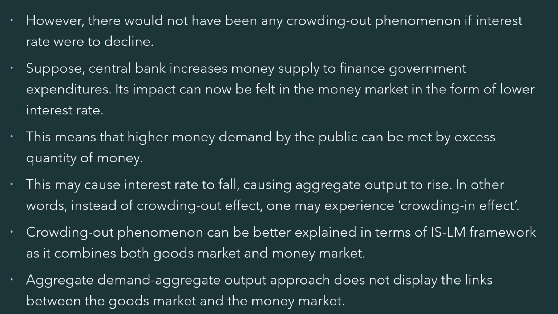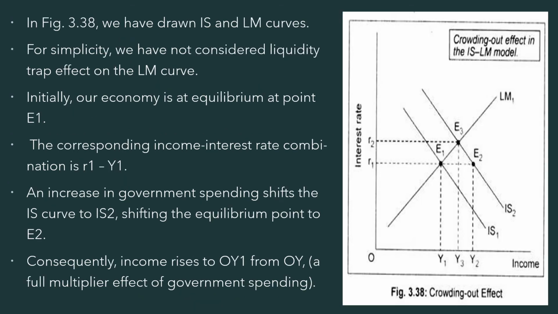The crowding out phenomenon can be better explained in terms of the IS-LM framework, as it combines both the goods market as well as the money market, right? We have already seen that IS explains the goods market, and LM explains the money market. The aggregate demand, aggregate output approach does not display the links between the goods market and the money market, so we have to use the IS-LM framework. This is explained in figure 3.38.